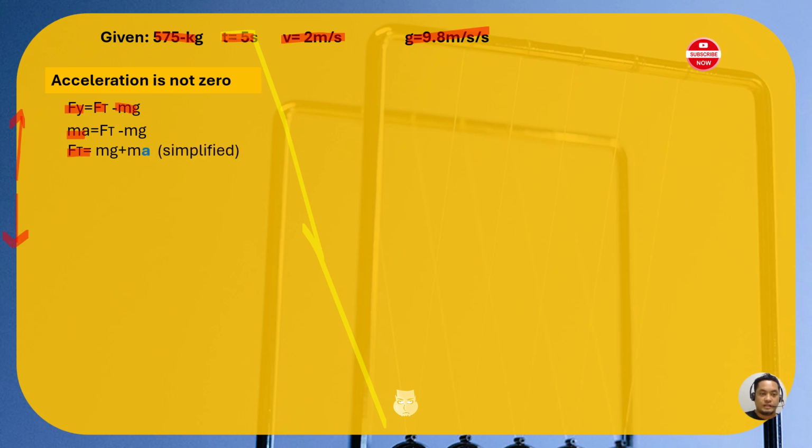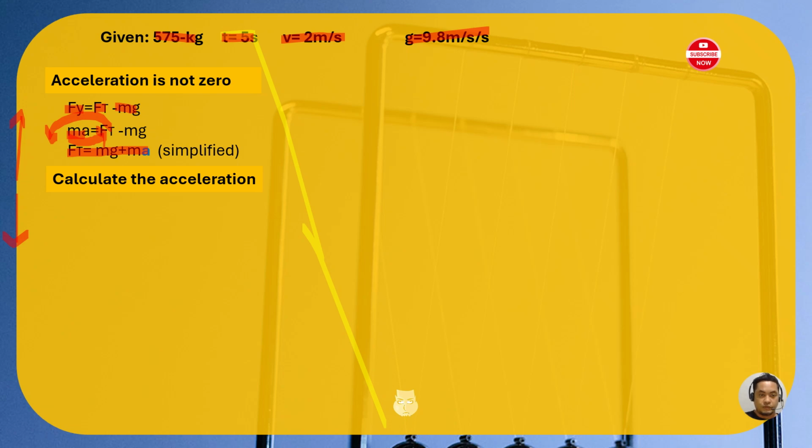So we have a simplified version. We have Ft equals mg plus ma. We transferred Ft here and it becomes negative, and we transferred the ma here and it becomes negative, and we multiply both sides by a negative sign, and the signs change from negative to positive. The negative mg becomes positive, and the negative ma becomes positive. Okay, so now let's calculate the acceleration.